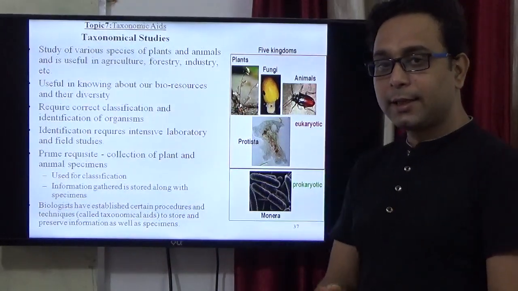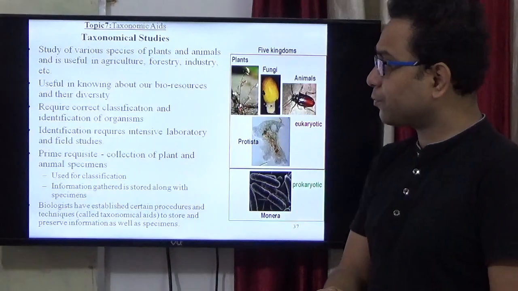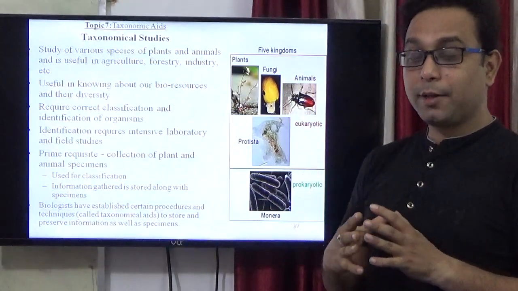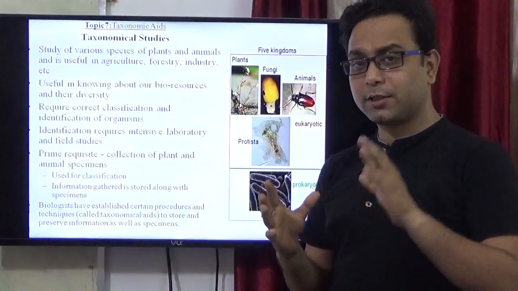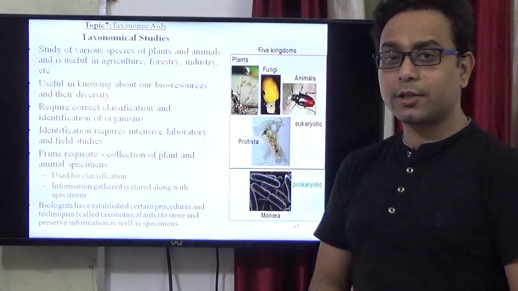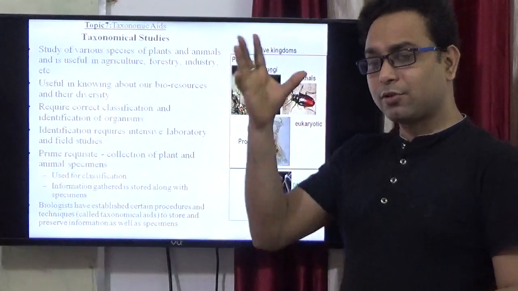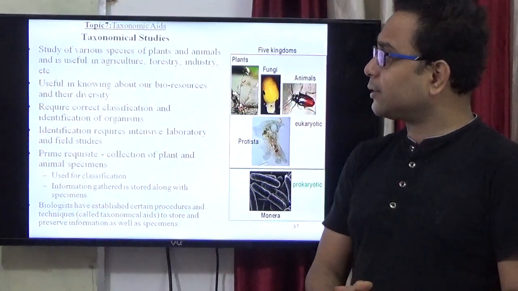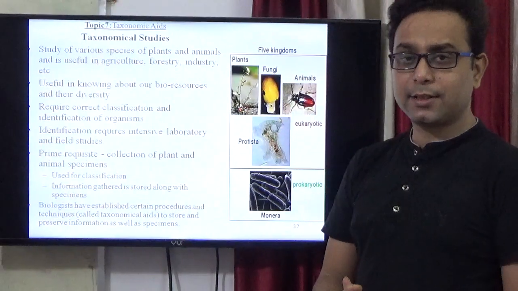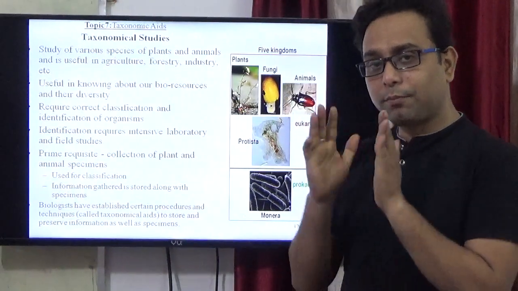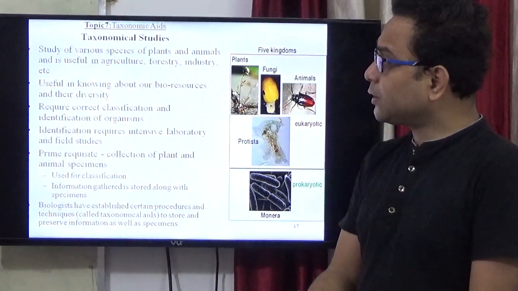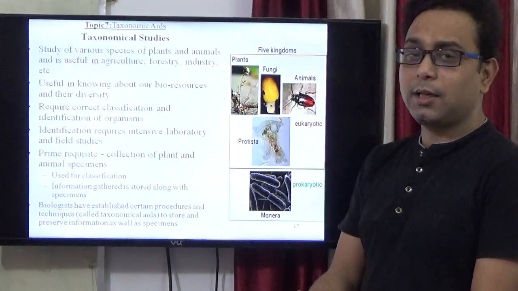In the last class we discussed the important aspects of living organisms and their taxonomical categories. So today we discuss taxonomical aids, which is the last topic of the Living World chapter. At first we discuss what taxonomical aids are.